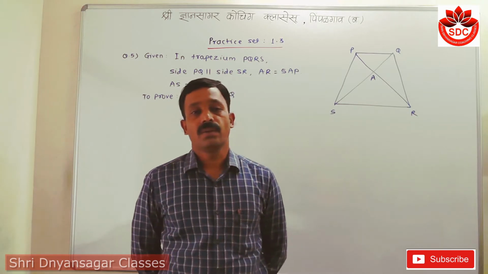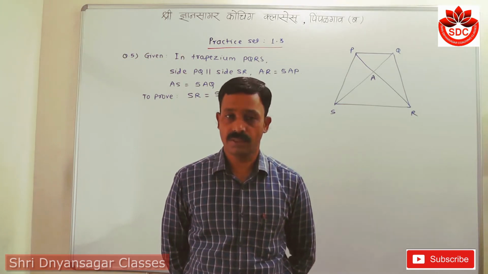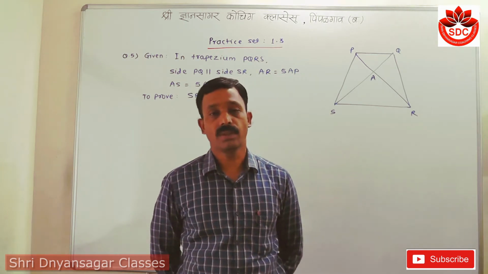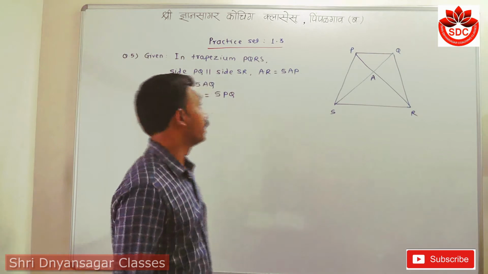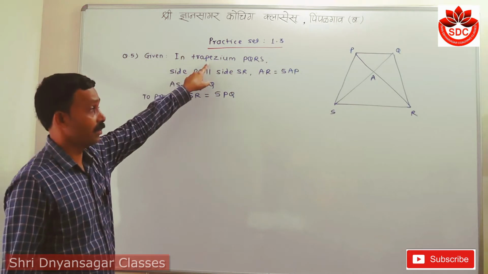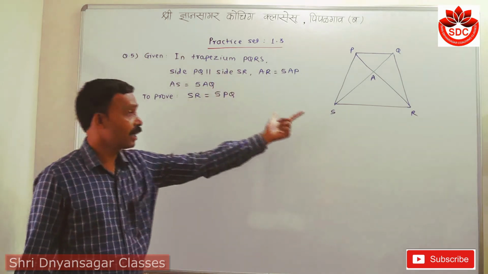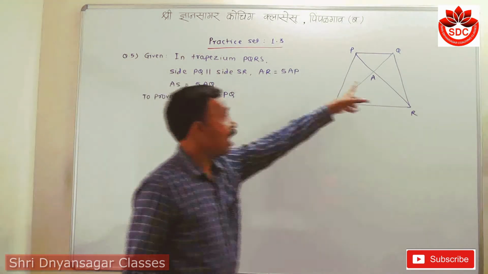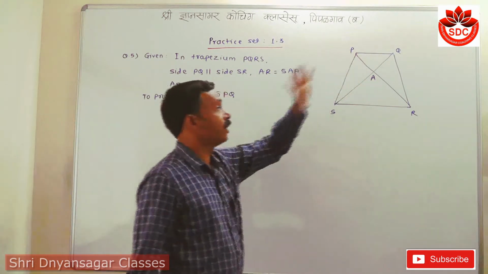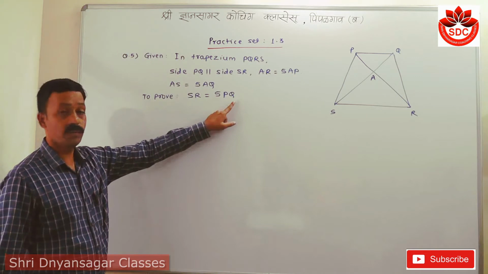Now today we take practice set 1.3, the next questions. Up to question number 4 we have discussed. Now today we start question number 5. In this figure, PQRS is a trapezium. Side PQ is parallel to side SR. AR is equal to 5AP, AS is equal to 5AQ, and we have to prove that SR is equal to 5PQ.